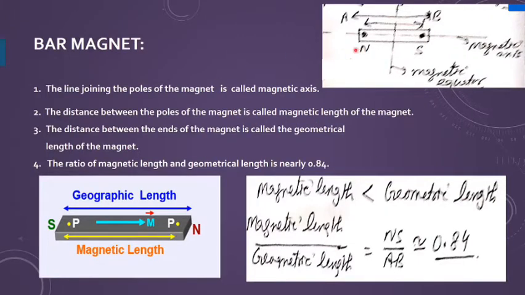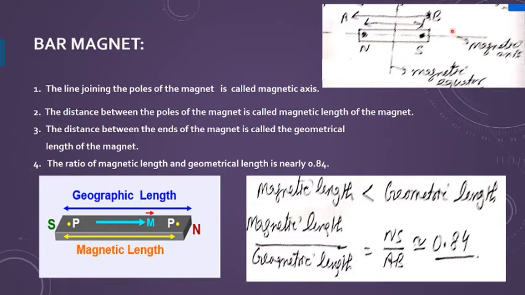And if I join the line passing through the north and south pole, that is giving me the magnetic axis, and a line perpendicular to it passing through the center of the bar magnet is giving me the magnetic equator. These terms we will be using, of course, because we have to discuss in detail about the thing. So you should be able to define all these terms.